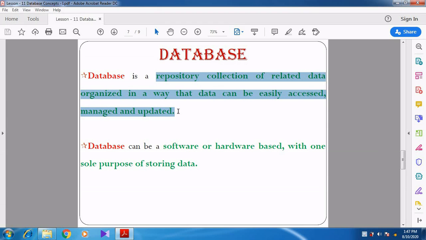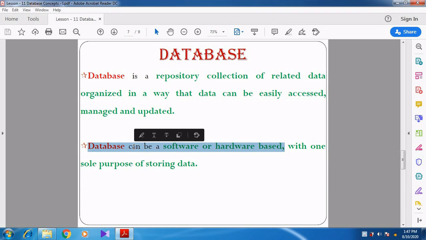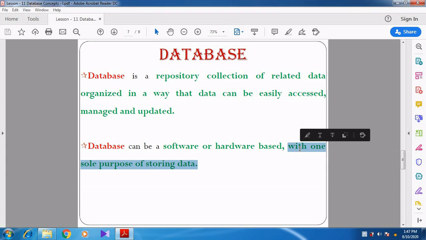Can you understand, students? The database is a repository, a collection of related data, organized in a way that data can be easily accessed, managed and then updated. Right. A database can be software or hardware based, with one sole purpose of storing data. It may be anything. Sometimes it may be software or sometimes it may be hardware.